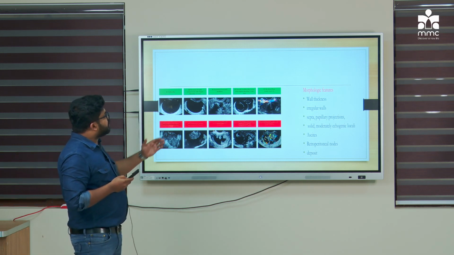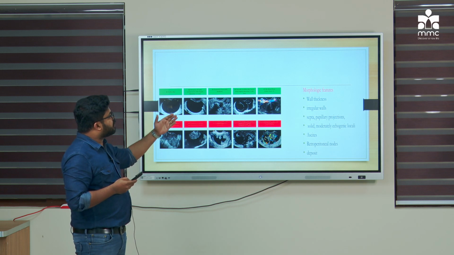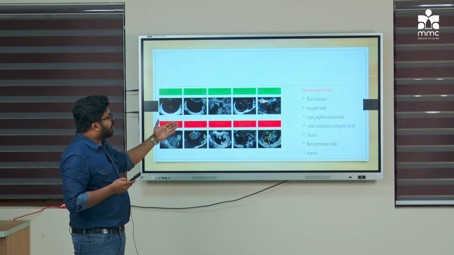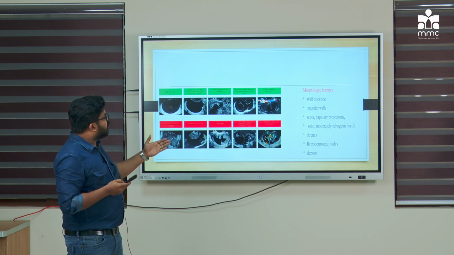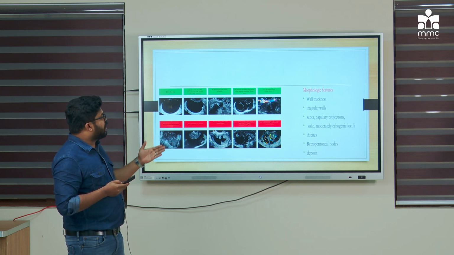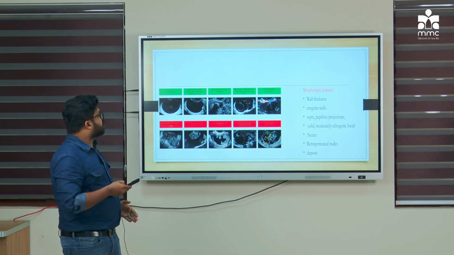For example, in case of the malignant, wall thickness will be more and the wall will be more irregular, the septa will be thick, there will be 4 or 5 papillary projections, there will be a solid component with vascularity, and there will be ascites, retroperitoneal nodes and deposits.